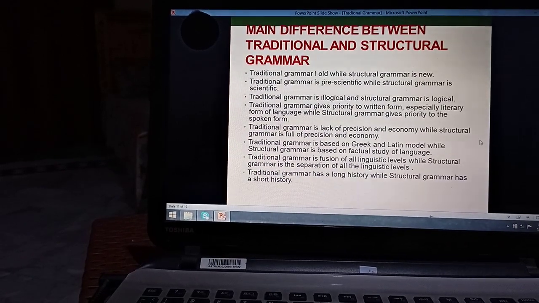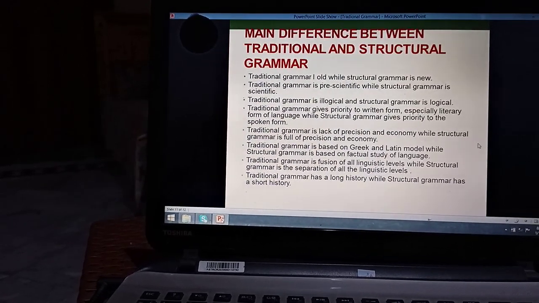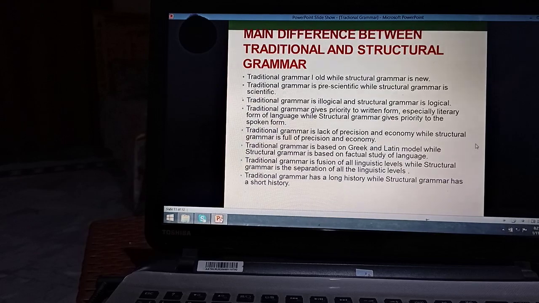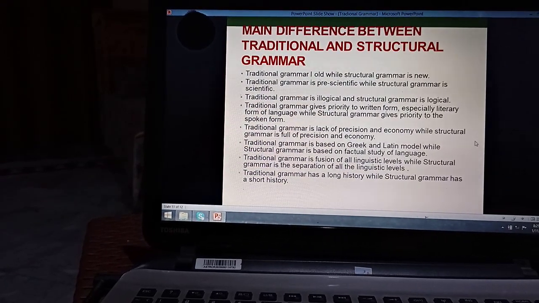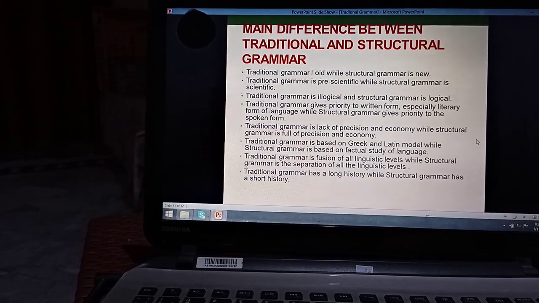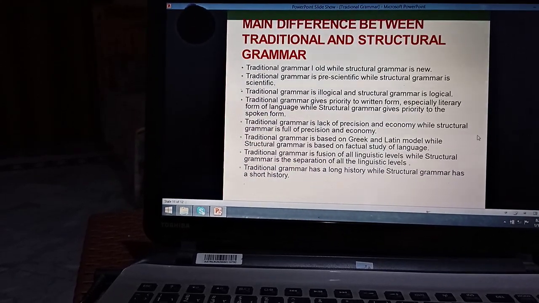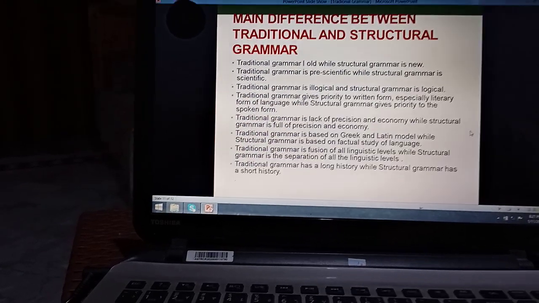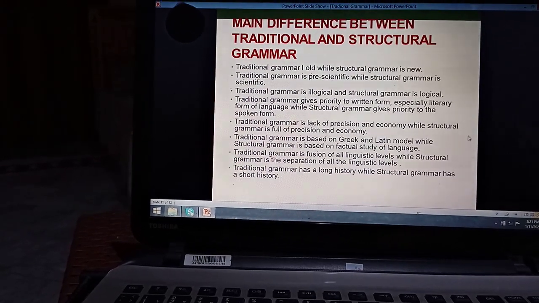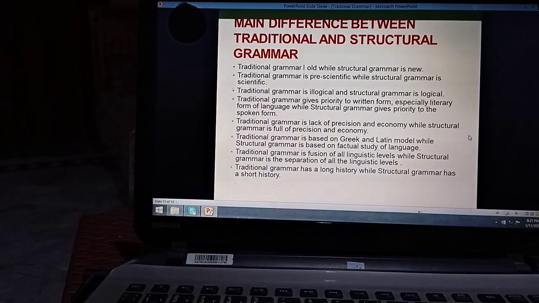Traditional grammar is based on Greek and Latin models, while structural grammar is based on factual study of language. Traditional grammar is a fusion of all linguistic levels, while structural grammar is the separation of all the linguistic levels. Traditional grammar has a long history, while structural grammar has a short history.